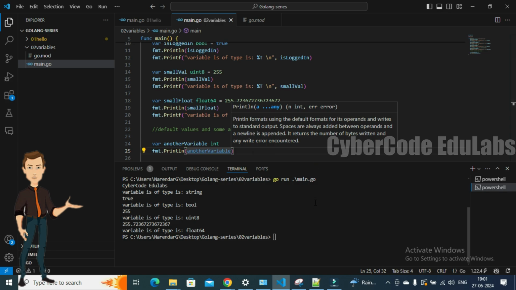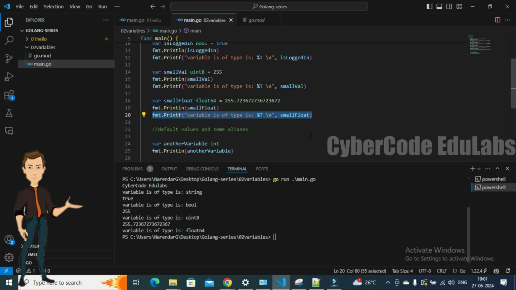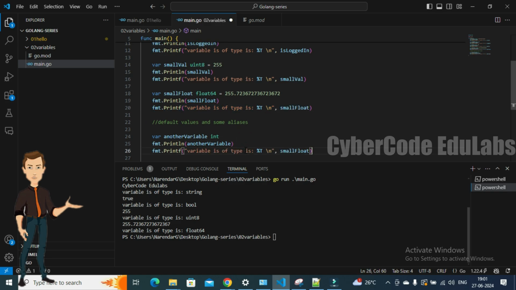Let's check the type as well. Let me borrow this command. Okay, save it and let's go ahead and run it.